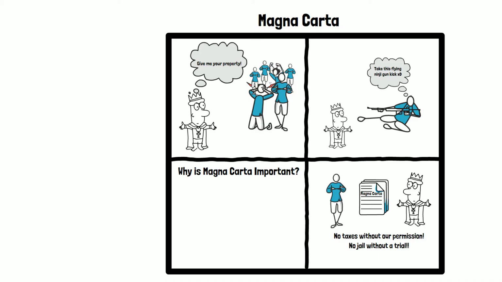Here's why the Magna Carta is important. The Magna Carta limited the king's power. For example, he couldn't put people in jail without giving them a trial, and he was no longer allowed to take their property without paying them back. This is an example of limited government because the king could no longer do whatever he wanted.